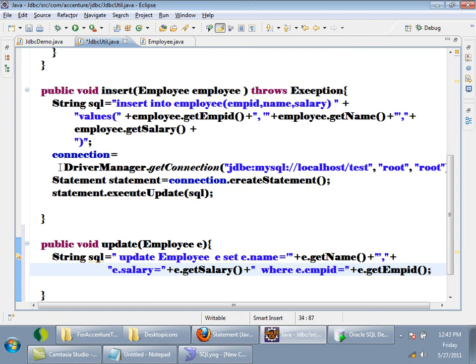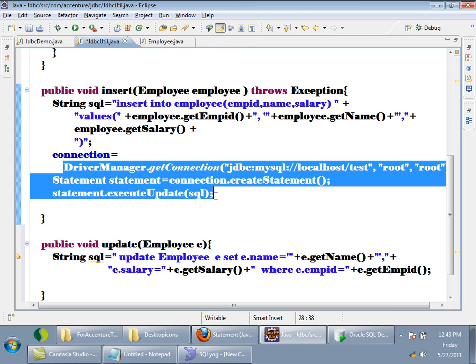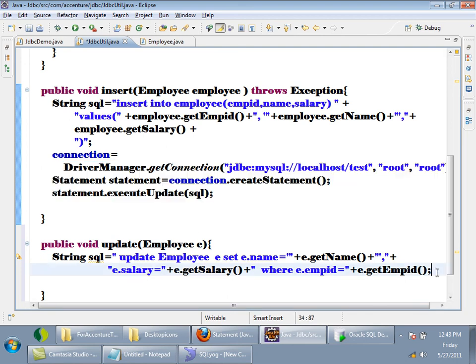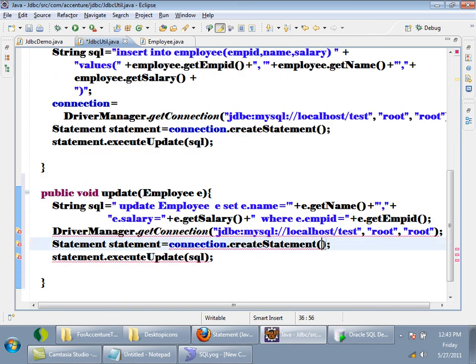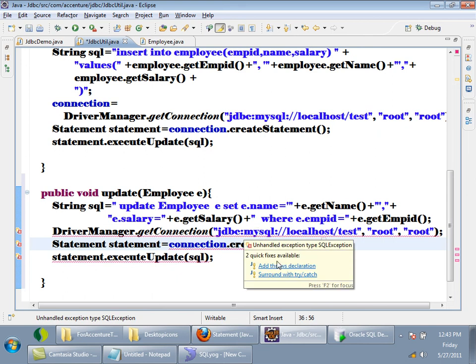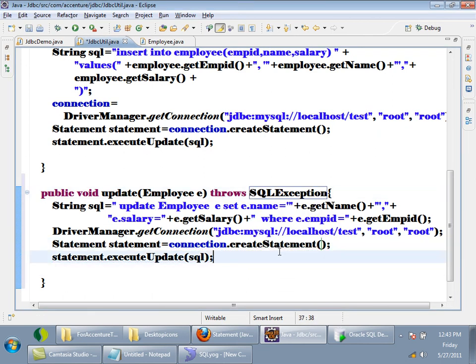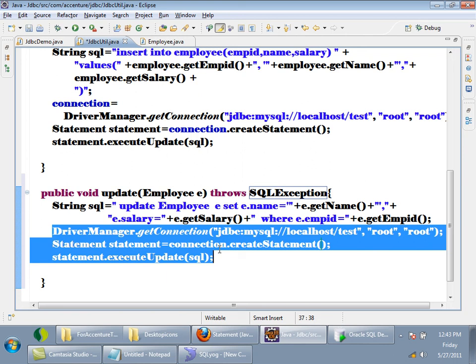See, the rest of all the statements are same. First I am getting a connection, same. Creating a statement, same. These three lines are same, copy paste. So the execute update method can be used to fire an update statement also.